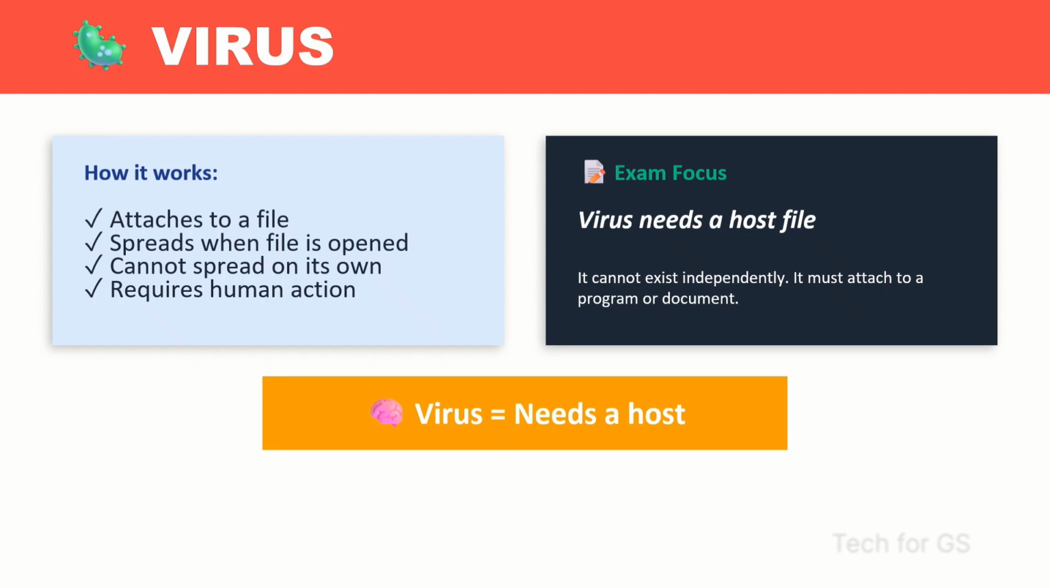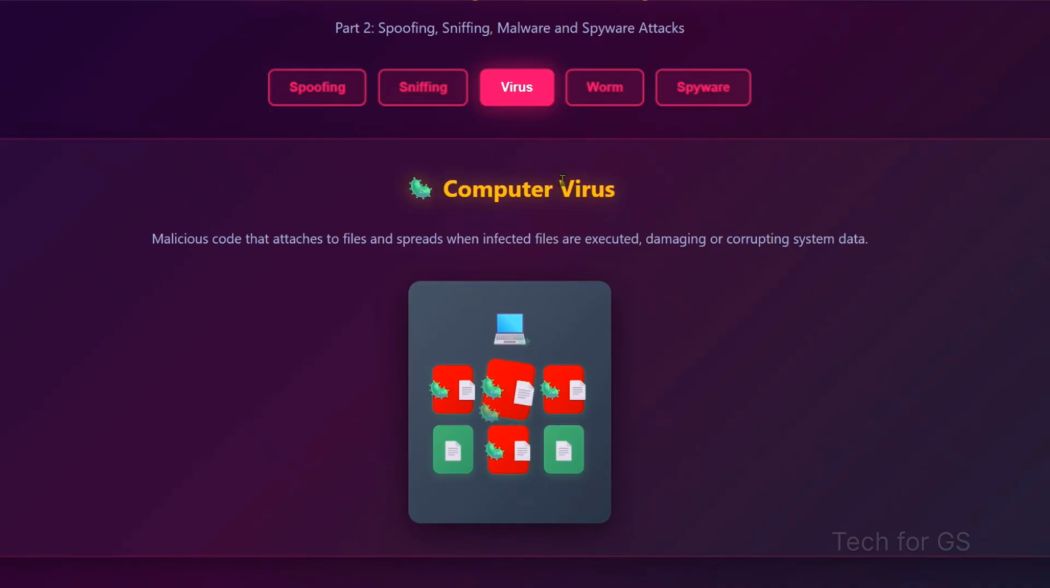For example, opening an infected email attachment or cracked software can bring in a virus. A virus needs a host, like a parasite needs a body. Computer virus: malicious code that attaches to files and spreads when infected files are executed, damaging or corrupting the system data.